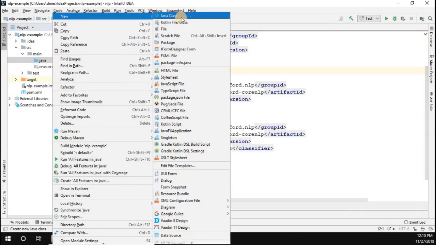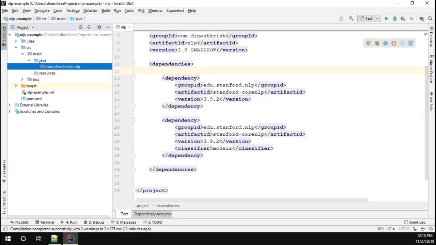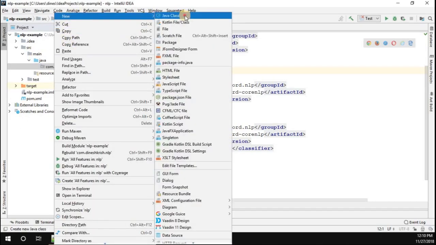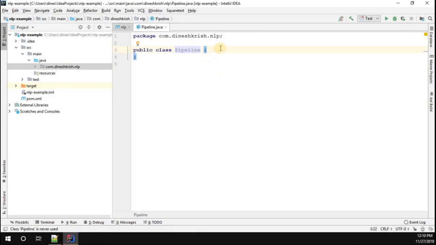I'm going to create a new package called com.dineshkrish.nlp. That's a package. Inside this package, I'm going to create one more class called pipeline, right? The class called pipeline. So here we're going to create a Stanford core NLP pipeline by loading appropriate properties, right?